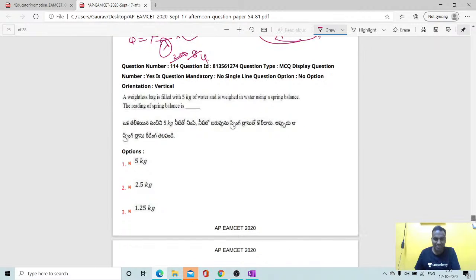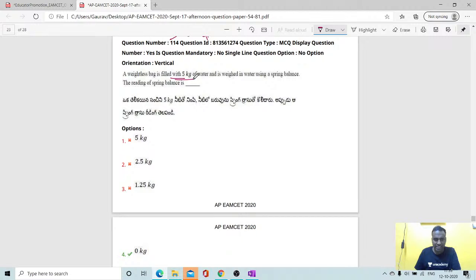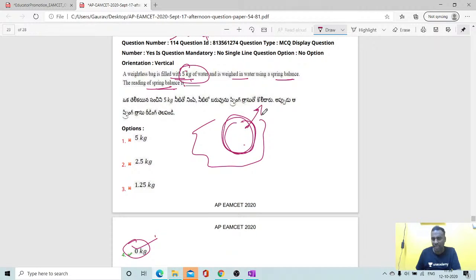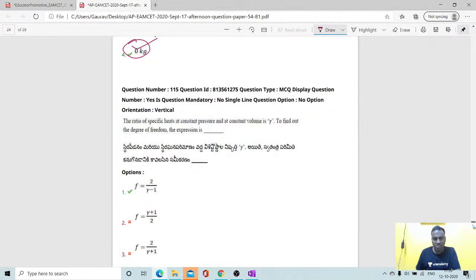A weightless bag is filled with 5 kg of water and weighed in water using a spring balance. Then the reading of the spring balance, the apparent weight, remains 0. Why? Because, students, the volume of water displaced is equal to the volume of the bag. Since the density inside and the density outside are the same, the weight and the buoyant force must both be the same, so that the resultant force is equal to 0.